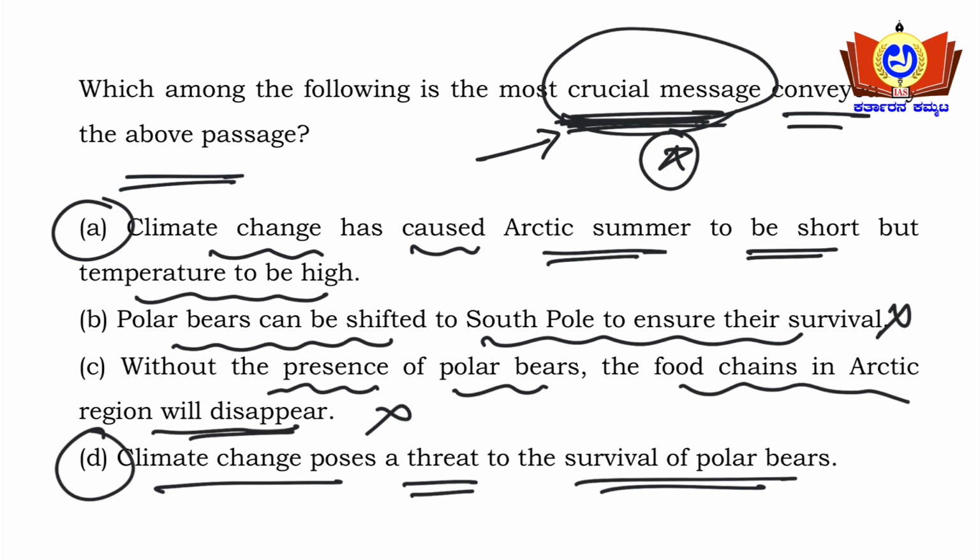Climate change poses a threat. How does it pose a threat? Because the freezing and defreezing of the ocean is not happening at a fast pace. Okay, that has declined in the past 3 decades. So due to that, there is a threat. There is a change in food chain or food web. So due to that change or interference, the survival of the polar bear might be hampered here. Okay, so option D is the most probable option and right answer here.